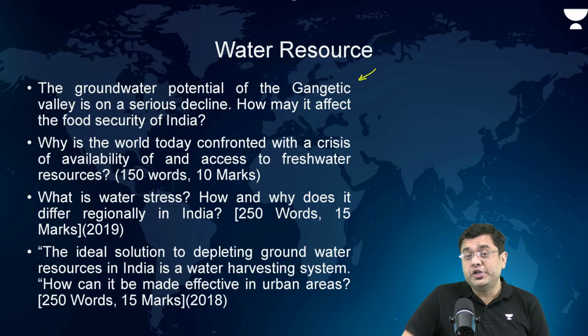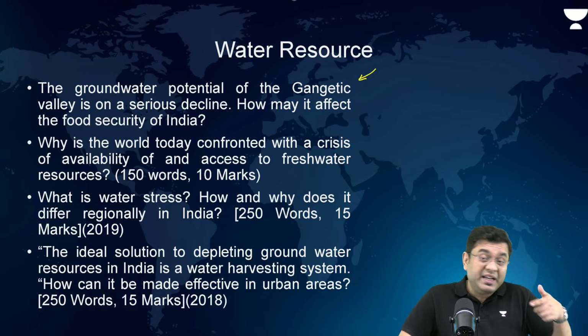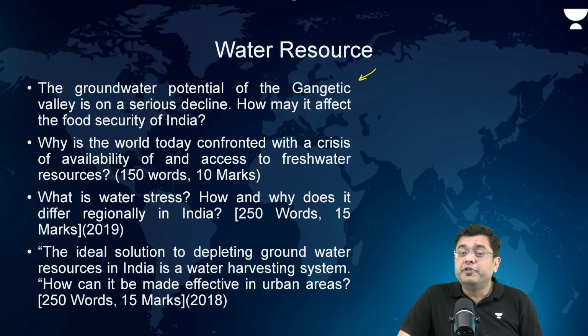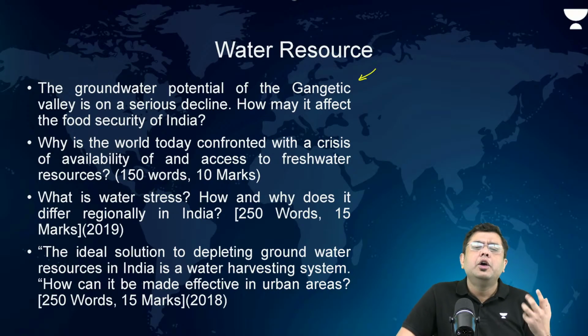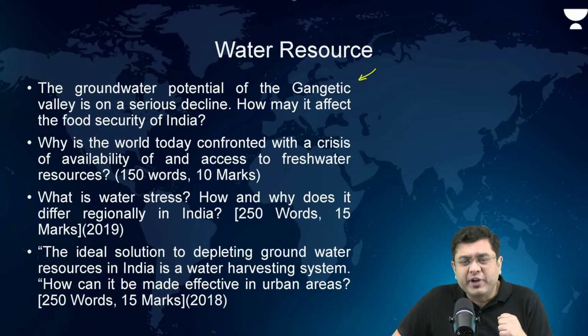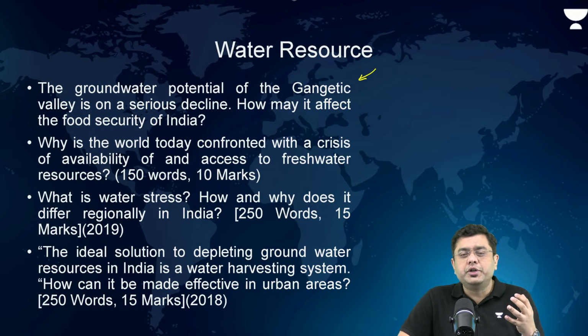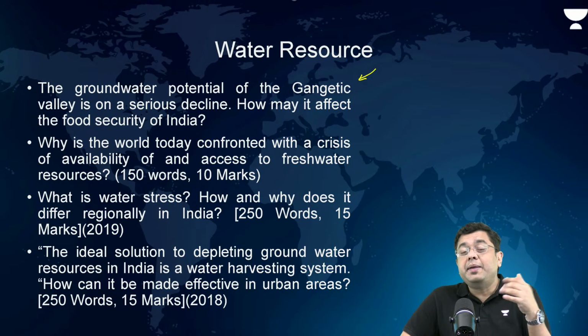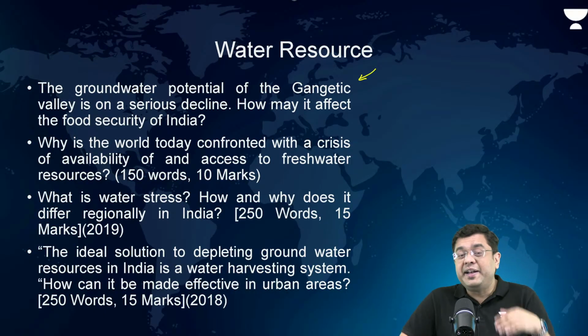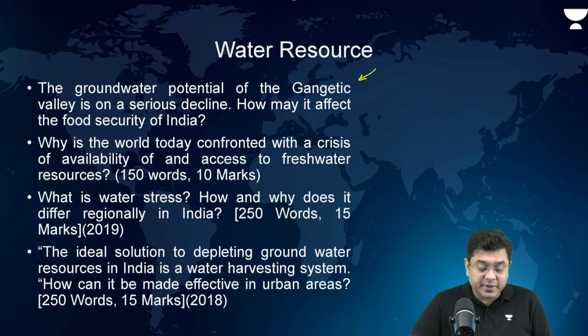The groundwater potential, over extraction, right? Contamination of the groundwater, right? Now, it is on a serious decline. How will it impact the food security? Water for irrigation. Majority of the areas are dependent on tube well irrigation. So that basically brings into question the ability to produce the same amount of food, given the fact that the climatic conditions are becoming unpredictable.